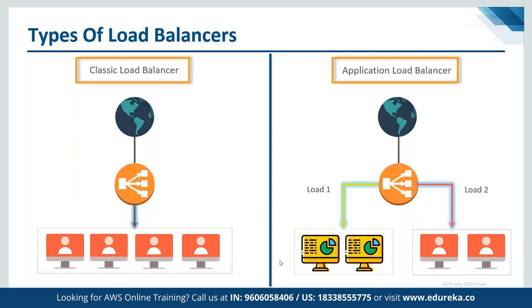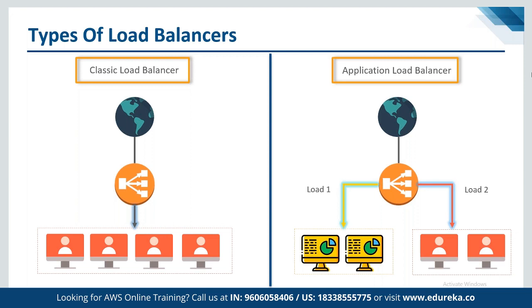We don't want to apply any logic based on listeners either. That means, suppose traffic coming into port 80 should go to some servers, and traffic coming to port 8080 should go to other servers. If we don't want this kind of advanced configuration and want to keep it simple based on the round robin algorithm, then we can use the classic load balancer.